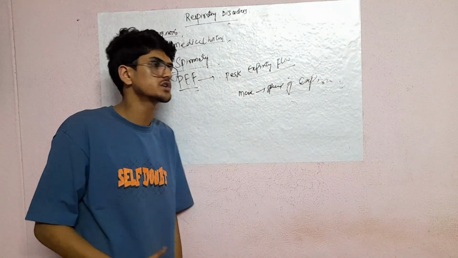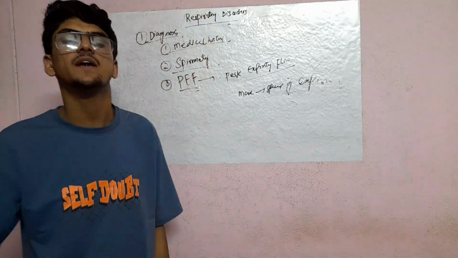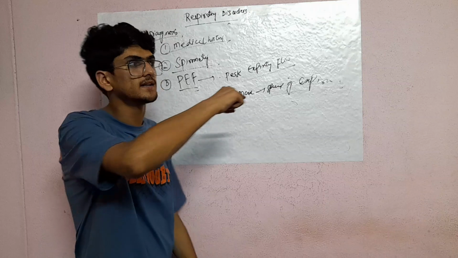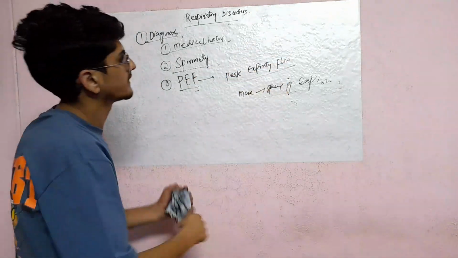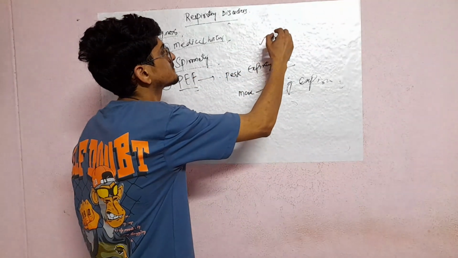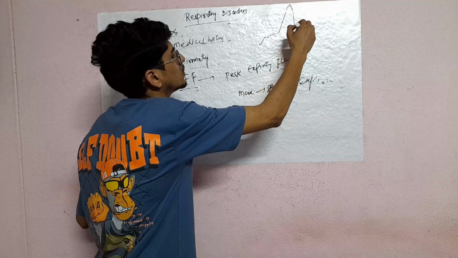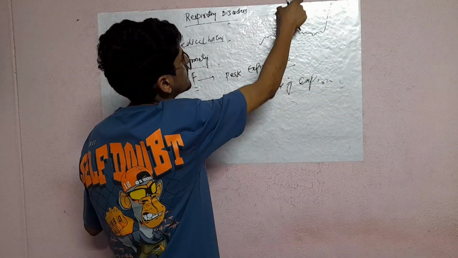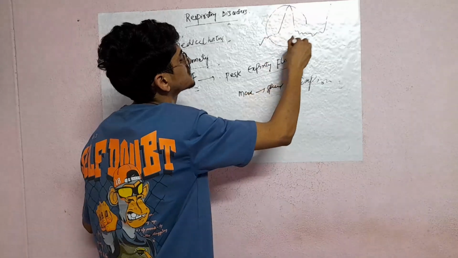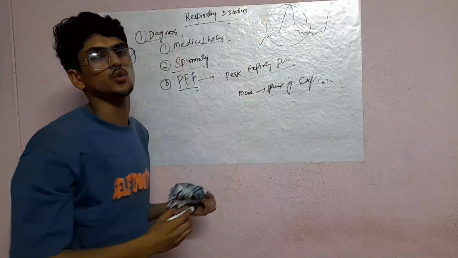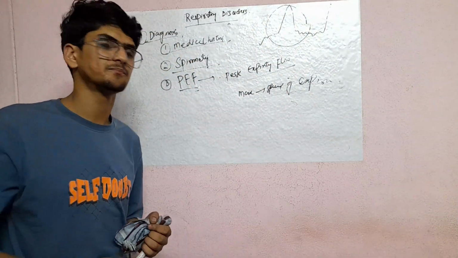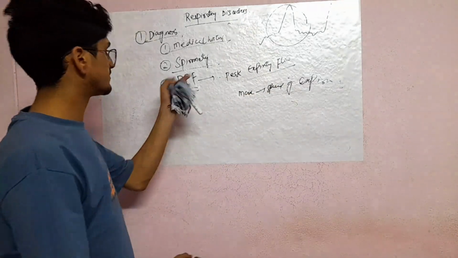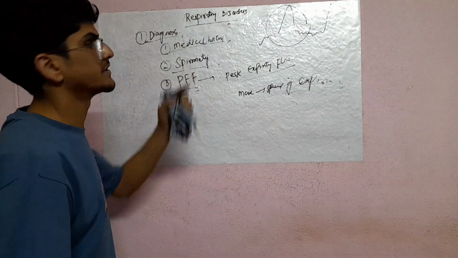If there is excess mucus production, they will catch that he is having asthma symptoms. So they will check the maximum speed of the expiration. After that, in the computer there will be a graph like this, a big graph, a hump-like structure, that will show the speed of your expiration. So that will show the maximum speed of expiration. So this is the PEF, peak expiratory flow.